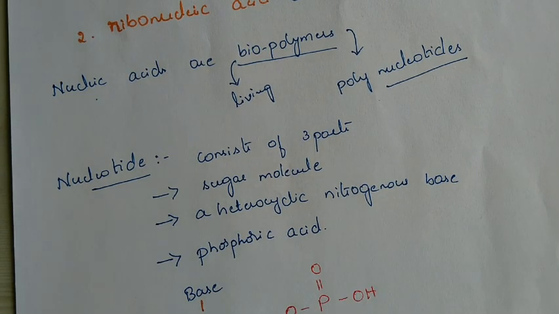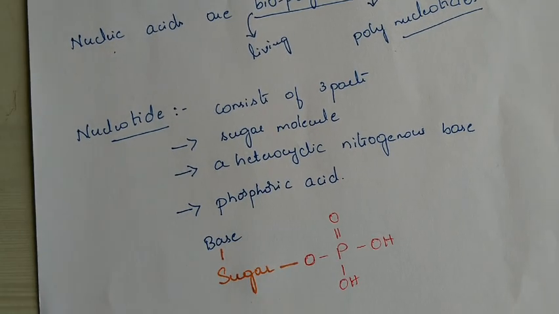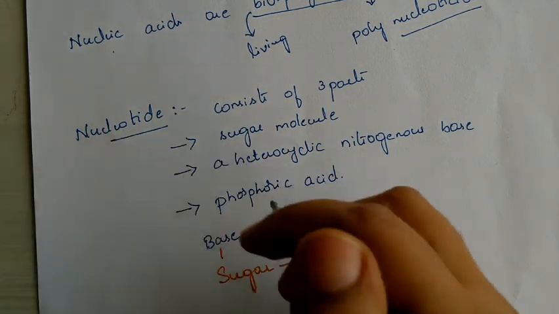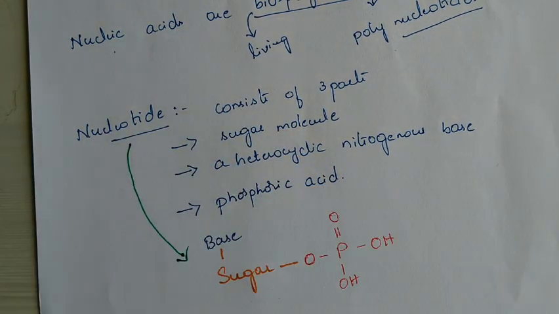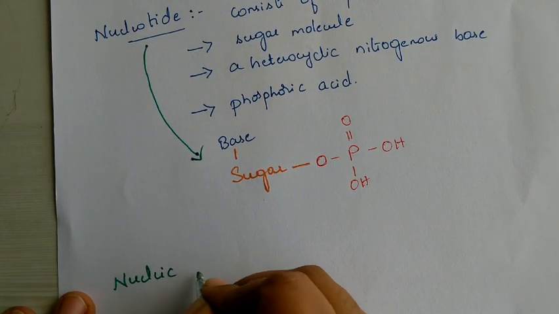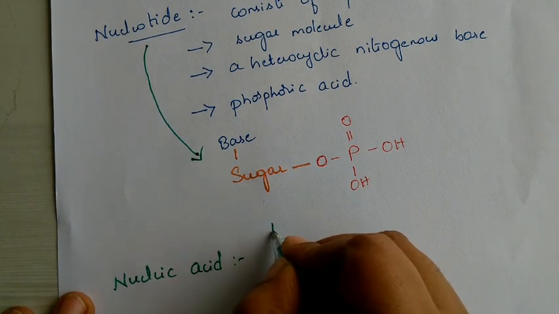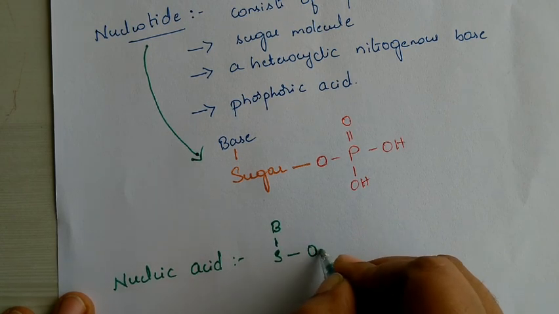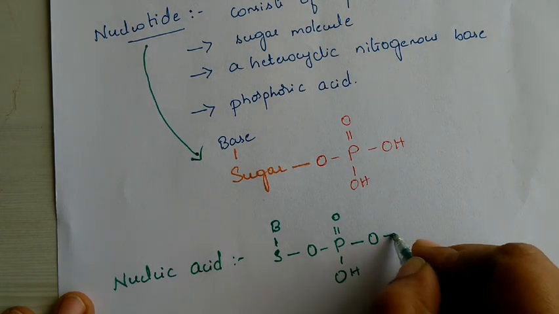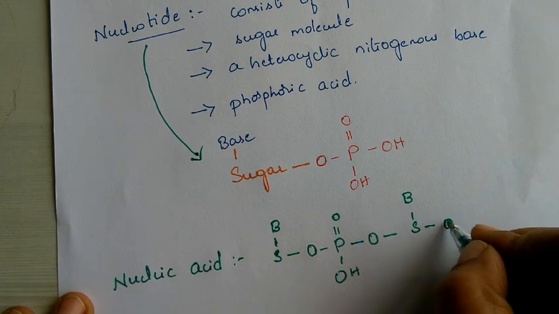This is the nucleotide we have written. Now we are going to write our nucleic acid. A sugar is bonded to a base and a phosphoric acid, with a double bond O, OH, and O here. S is the sugar, B is the base.